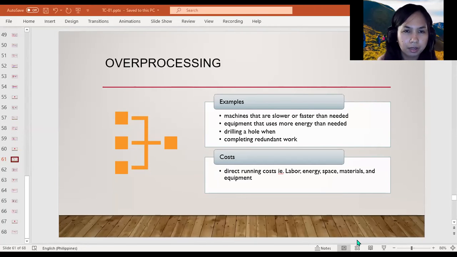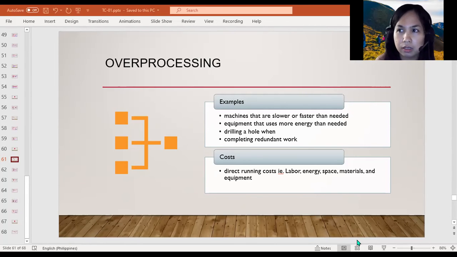Hello everyone. For this video, I'll start to relay my learnings to you on the next topic, the waste of processing. Okay, let's begin first with formally defining the waste of processing. It's sometimes called overprocessing, and really this occurs when something's designed in such a way that uses more resources, such as, for example, space, energy, or people than is truly required. It's sort of like using a sledgehammer to smash a peanut.